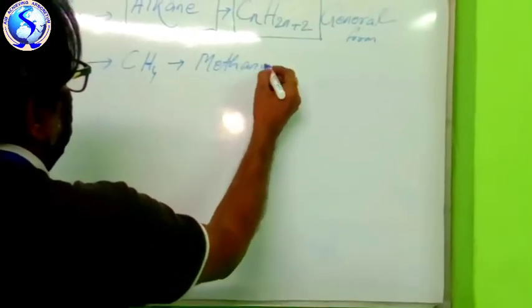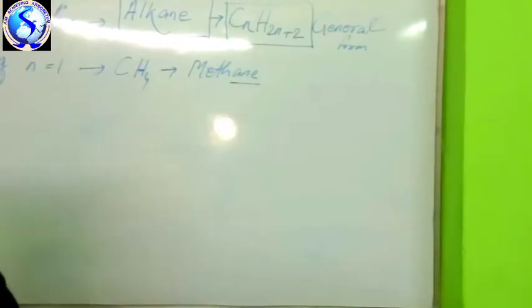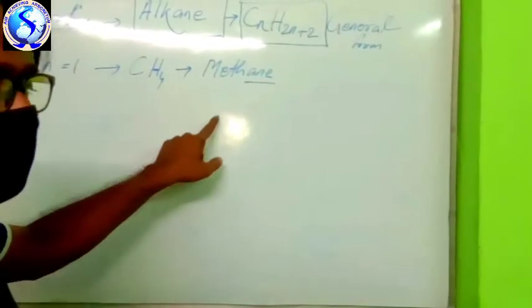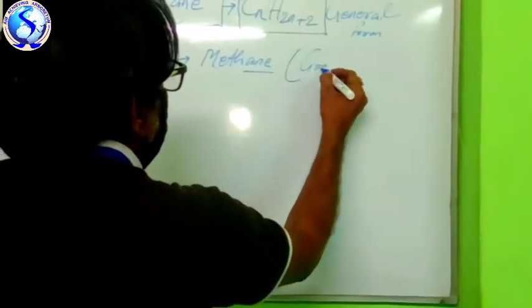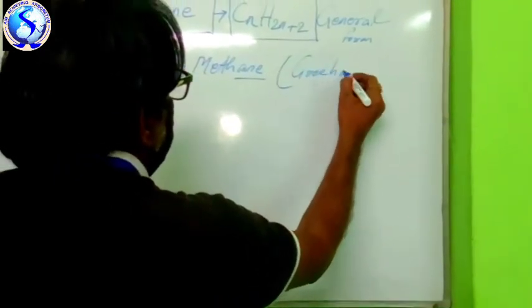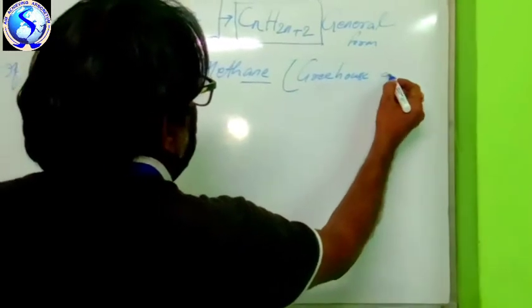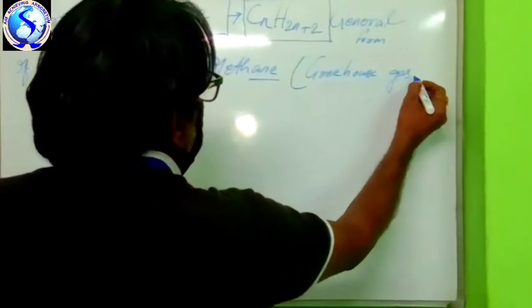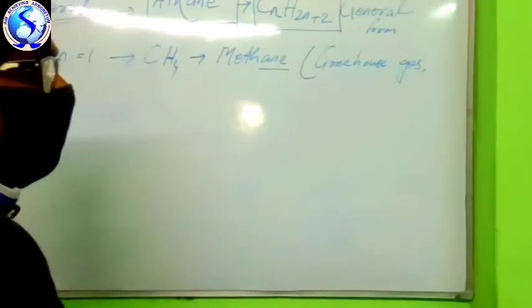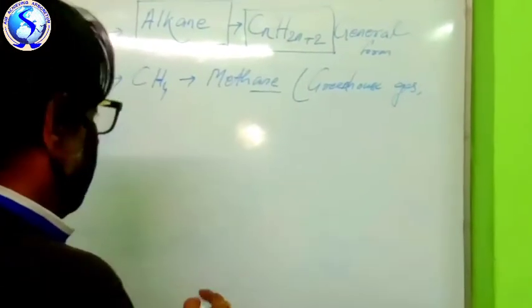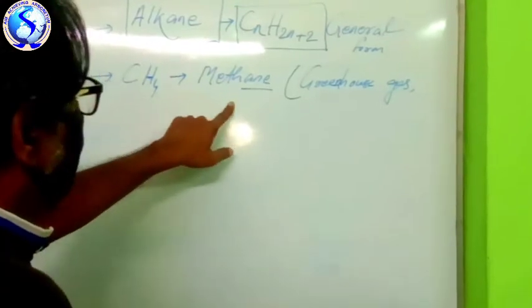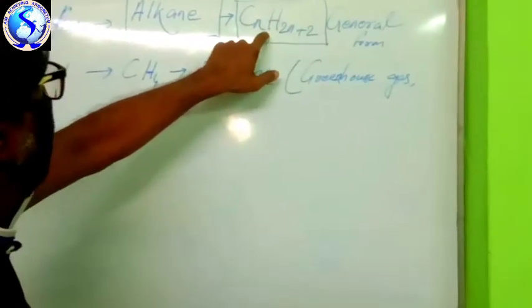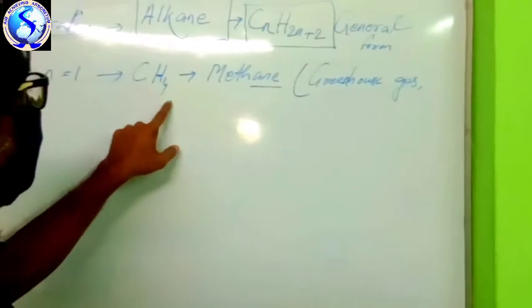Methane, spelled A-N-E. The other name of methane gas is greenhouse gas. See, putting n is equal to 1 in the general formula of alkane, I am getting C1H4, means CH4.